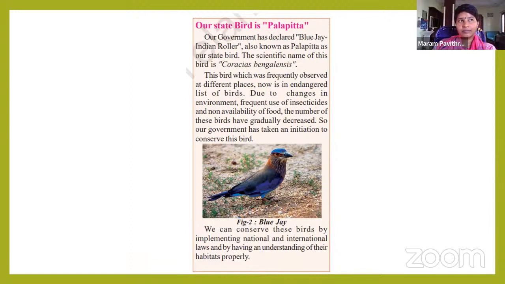Those herbicide chemicals and insecticide chemicals remain on the surface of the seeds or the insects. If these birds eat those seeds, they die. So these birds are rare in sight nowadays. The most beautiful bird, Coracias benghalensis, is also called blue jay, and also called Indian roller, Palapitta.